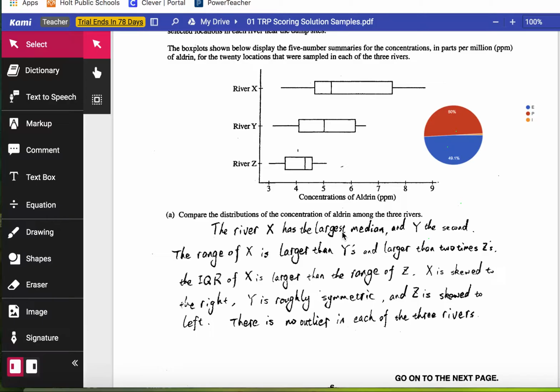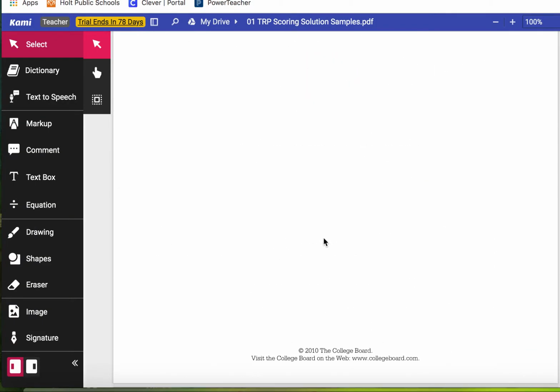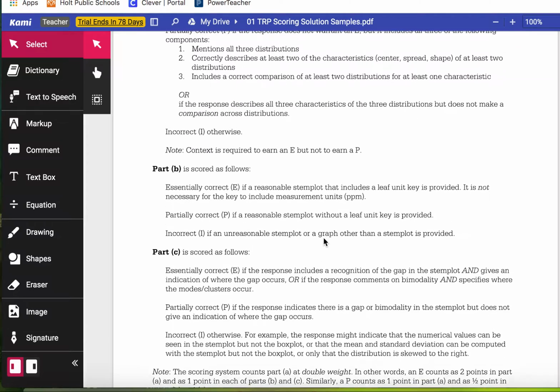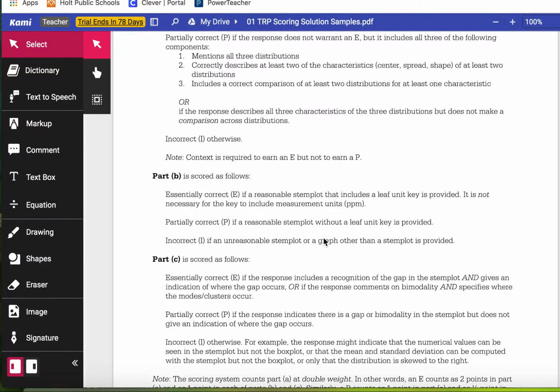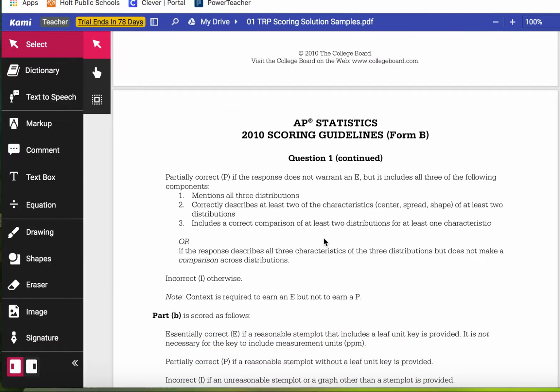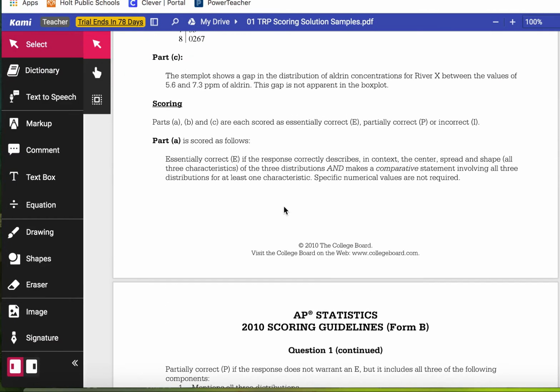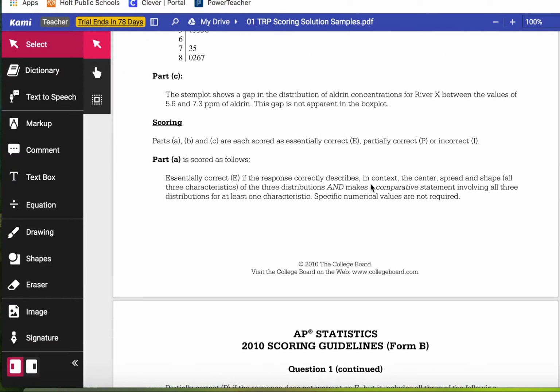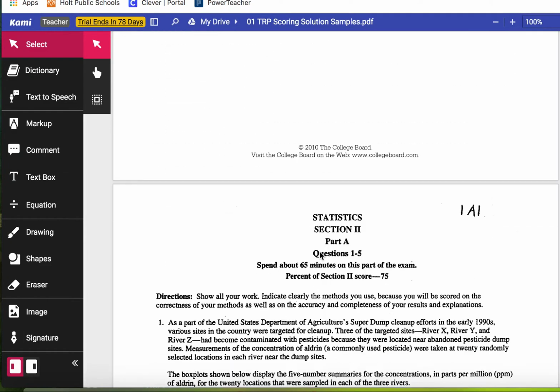And I think the biggest piece of advice that I'd mention for this is if you did some of this stuff in Algebra 1, you might have done many, many different comparisons and calculations. This student needs to do, where is it? Right here. In order to get full credit, they have to mention center, spread, and shape for all three characteristics in all of the three distributions and make a comparative statement. So does this kid do that?